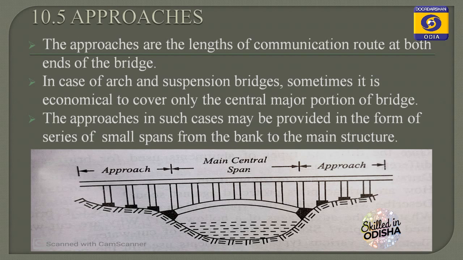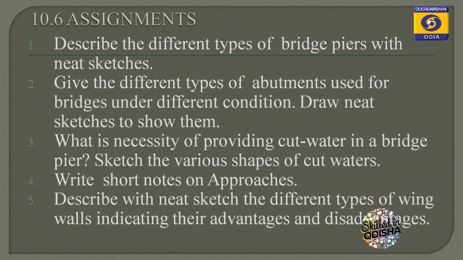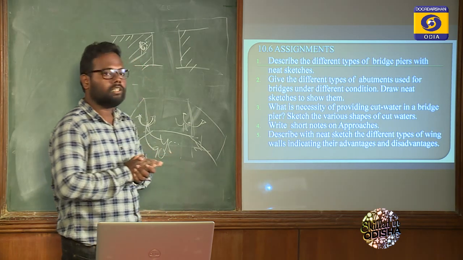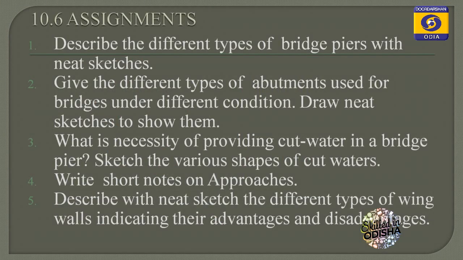Now come to the assignment. These are some probable questions asked in your exam. Go through them. Describe the different types of piers with neat sketches. Give the different types of abutments. So write them down and go through them.